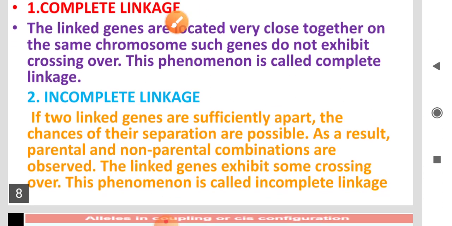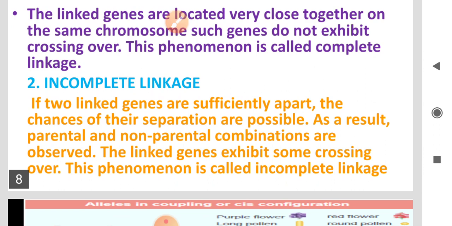Okay, what is incomplete linkage? Incomplete linkage means the two genes are sufficiently far apart, with a recombinant frequency of more than 50%, like unlinked genes. These two genes are present on the same chromosome.